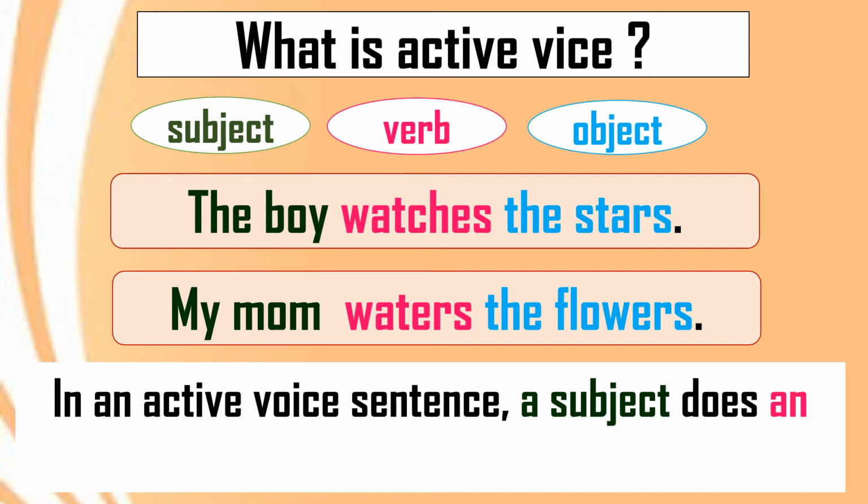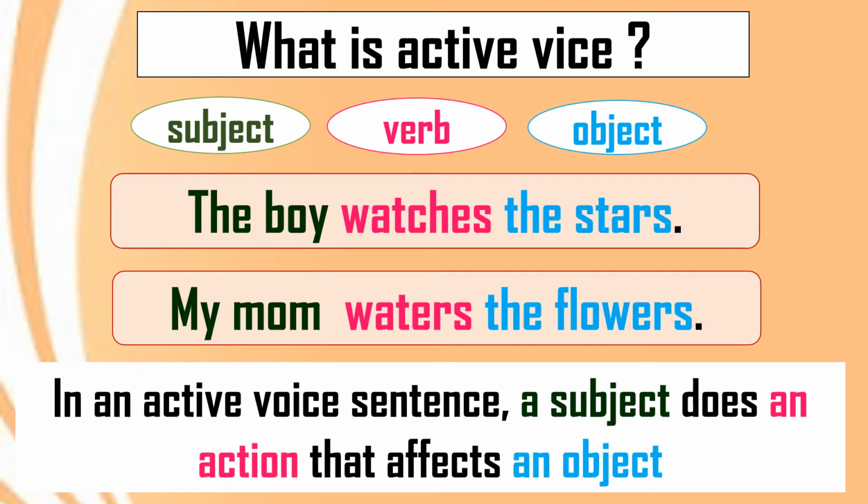In an active voice sentence, a subject does an action that affects an object. You can see here, the object in the first sentence is the stars and the boy is doing the action of watching those stars. So in active voice, directly a subject is doing the action. Okay, got it clear?